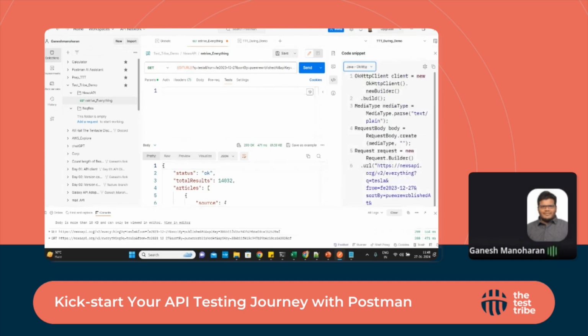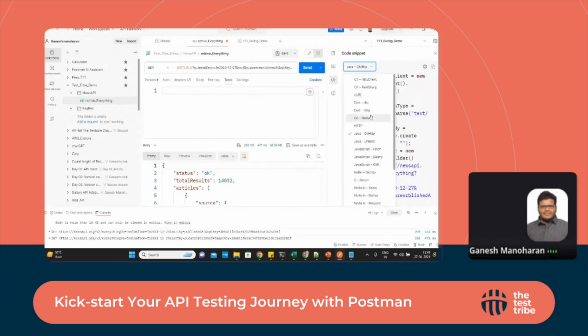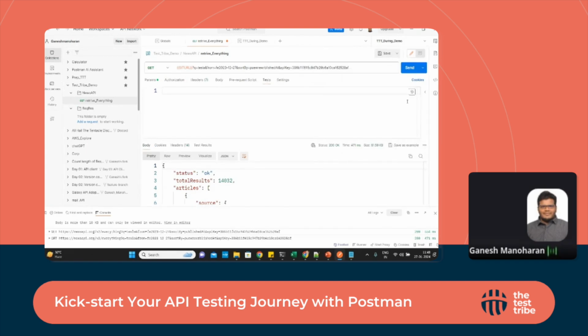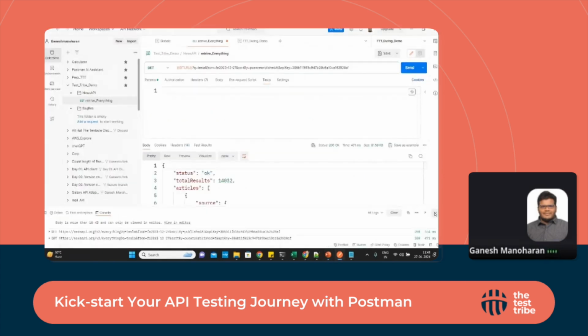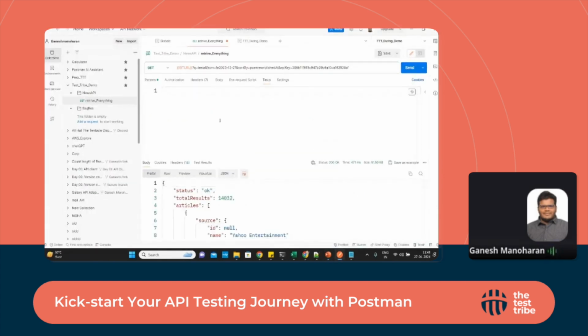Even if you want to go for Java, different languages are supported, and the code is automatically generated based on the setup we have done now. I didn't explore much about API creation or API development, but there is an option as well. We've seen the code snippet and the test session, which we will follow in more detail. Yes, this is how we need to create it.